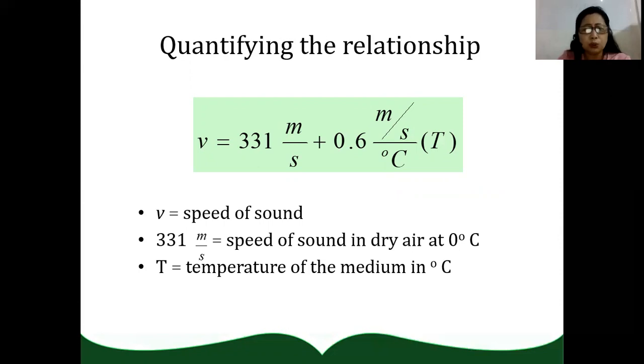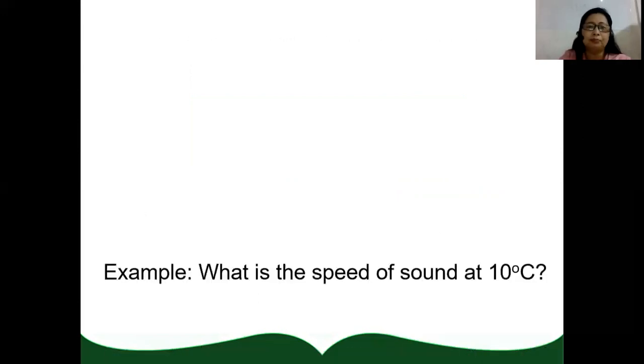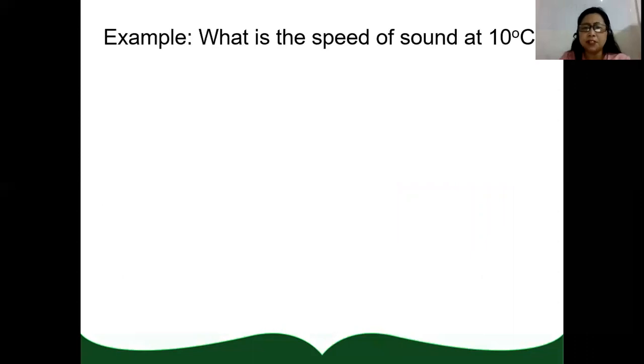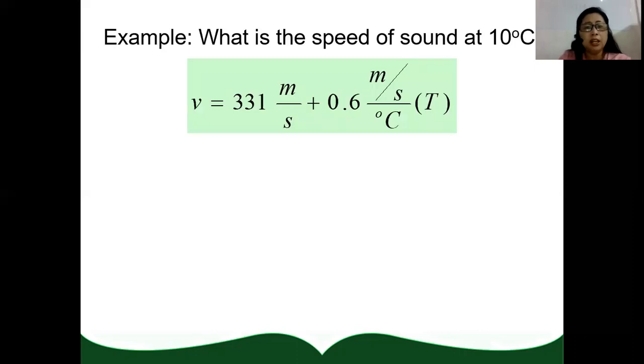Let us try to solve one problem on how to compute the speed of sound given the temperature. What is the speed of sound at 10 degrees Celsius? You need to write the formula because in activity 4.2, you will be asked to solve for the speed of sound.